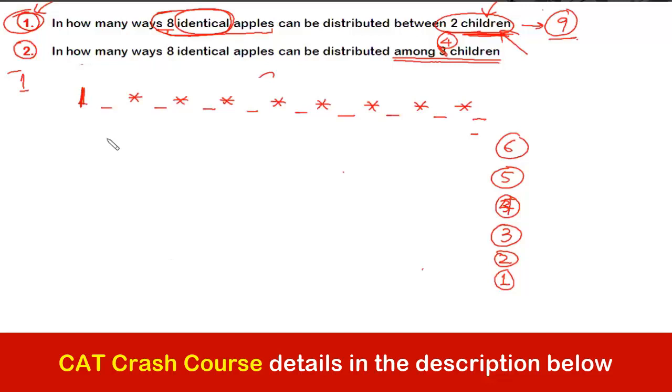So can I say this is something like A, B, B kind of thing? Connect करके देखो जो मैं बोल रहा हूँ अभी. ठीक है? These are 8 apples and A is the stick. The number of arrangement of this part will give me the total number of ways in which the stick will appear at different places, and that itself will give me the total number of ways wherein the distribution can take place. Yes or no?